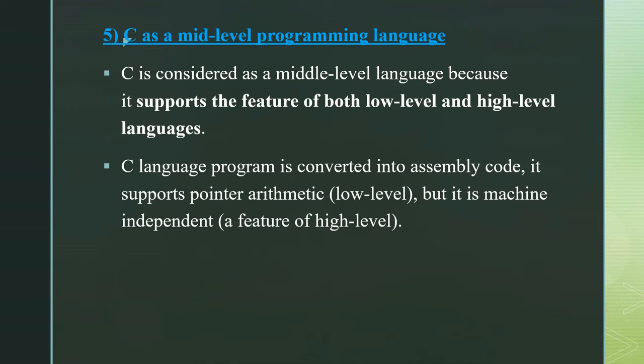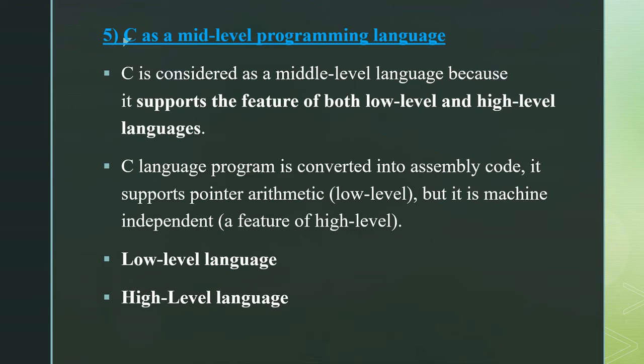So, what is a low level language? A low level language is specific to only one machine, that is machine dependent, and it is fast to run, but we cannot understand it properly. Then what about a high level language? It is not specific to one machine, that is it is machine independent, whereas low level is machine dependent and the high level language is machine independent. It is easy to understand.